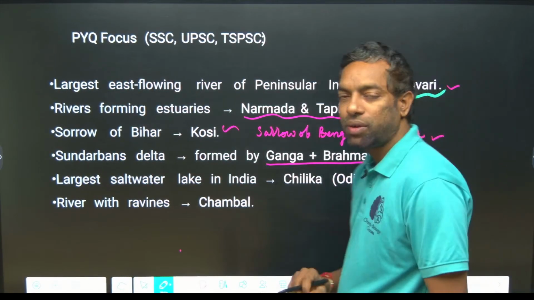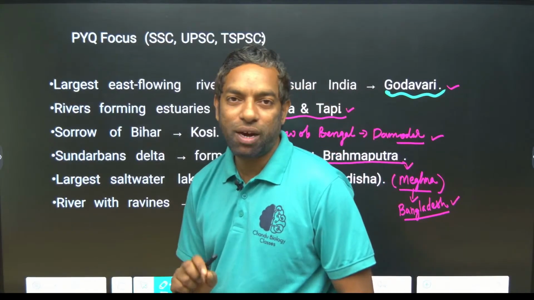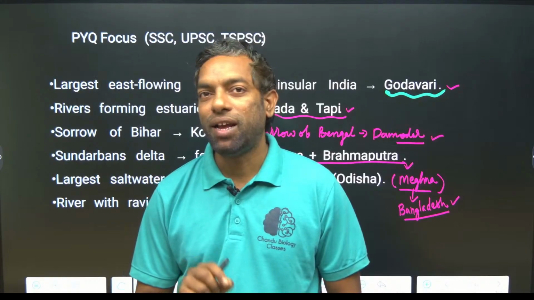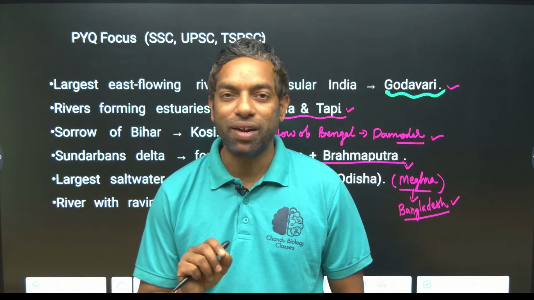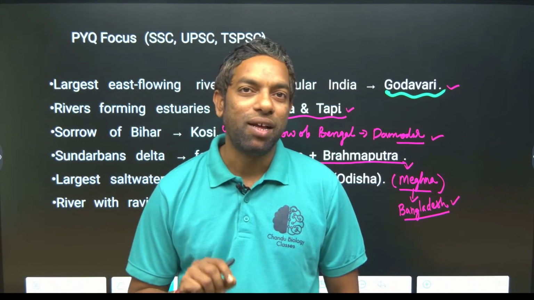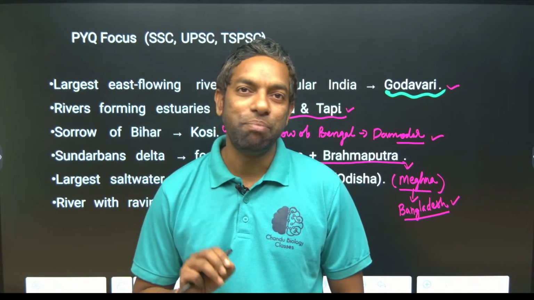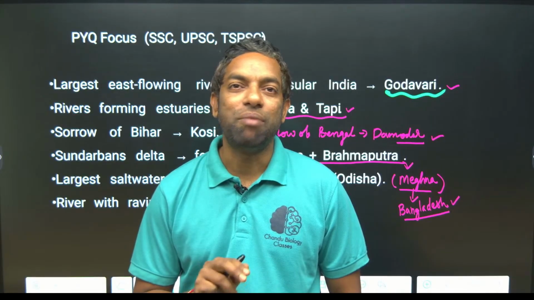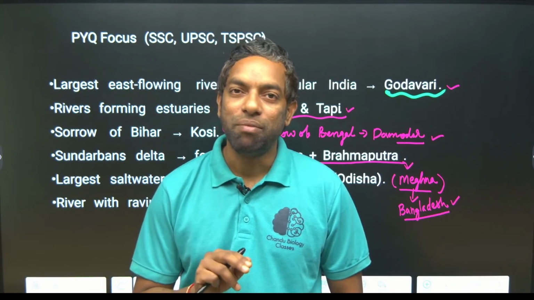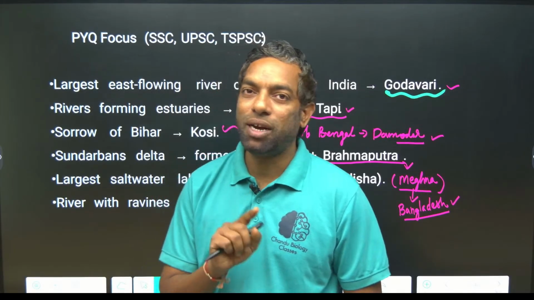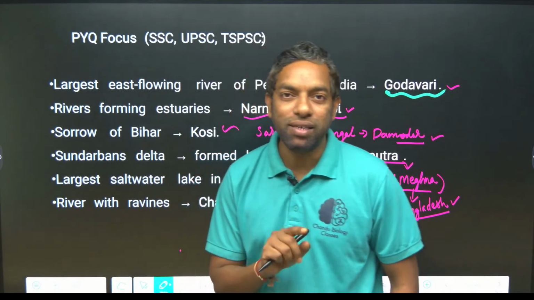They can ask you that Ganga and Brahmaputra together form Sundarban Delta, or else they can ask directly that Meghna created Sundarban Delta. Don't confuse. Meghna is the river which is the combination of Ganga and Brahmaputra in Bangladesh, not in India.